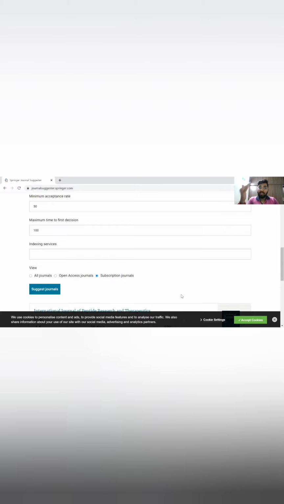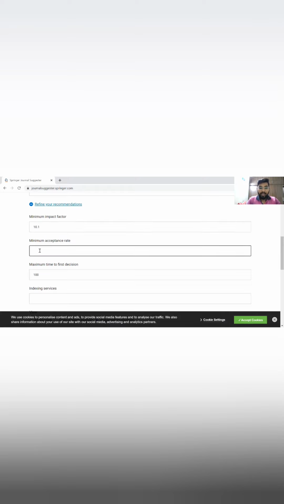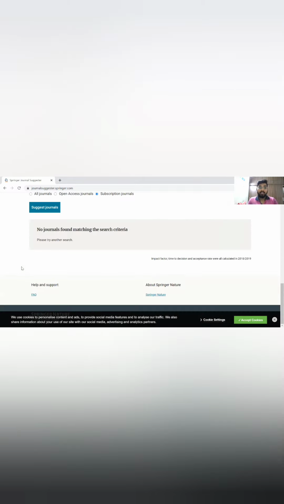If I want to be published in a lesser impact factor journal, I'll go to 0.1. Minimum acceptance rate should be 80%. I will say maximum time for first decision I want within 30 days. So if there are some journals, it will come, or else they'll say there are no journals. See, there are no journals that will give me these things. So this is one method using Springer Journal Suggester.